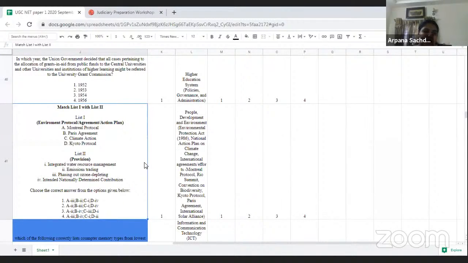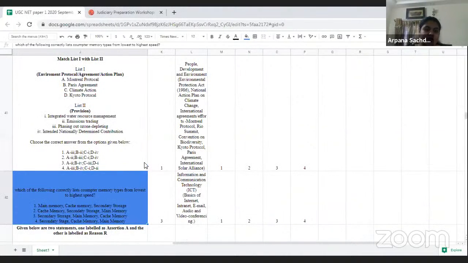Now let us go and look at the next question. This was from People, Development and Environment. I will mark it as an easy one, though it was a match the following question, but we have already studied all these agreements and protocols in our environmental law. I do not think it was a difficult one because we studied it in the law paper, and it has been repeated in the first and second paper also. So I would mark it easy, because we are studying the same thing in both the papers, which makes things easier for us.